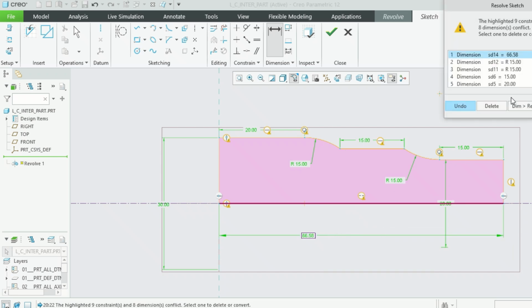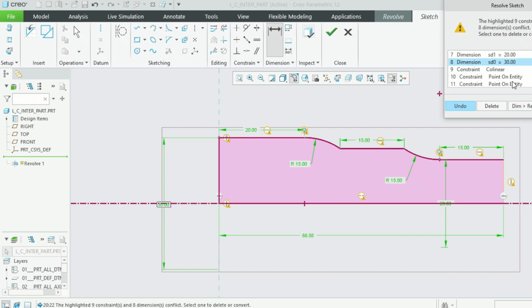66.58, because it's driving. Which one is driving? The two radiuses are driving, this length is constrained, and this diameter, it's 20 diameter, right? Everything is constrained. This one is also constrained, this one is constrained.